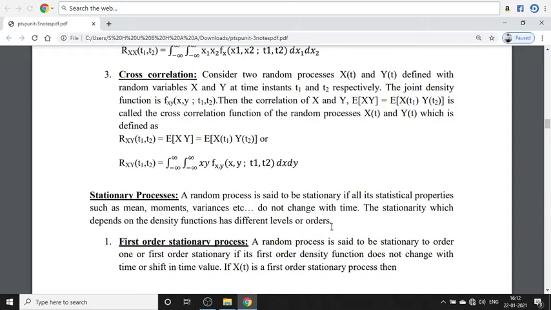So we know that density functions have different orders, so stationarity also depends on the level of the density function.